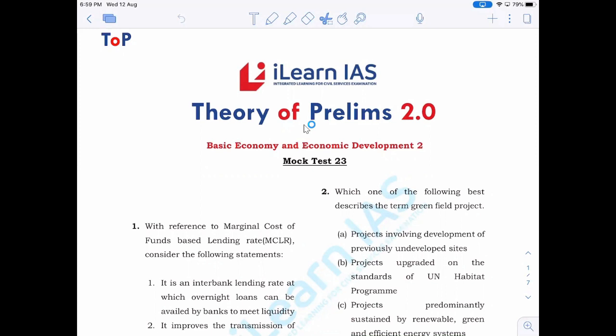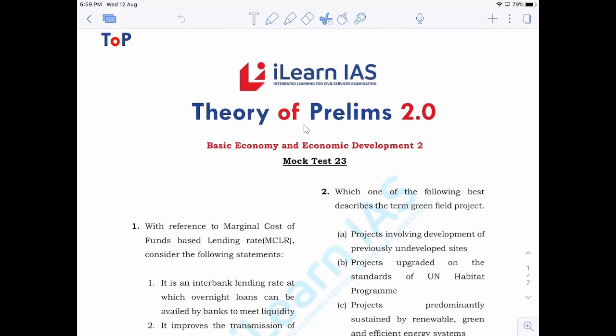As we have already discussed in the previous sessions and the previous mock test, I hope you might have already got an idea regarding how to prepare economics, and what type of questions UPSC asks in the economics part. I hope you're moving in the right direction now. So we'll just start with our discussion session here.